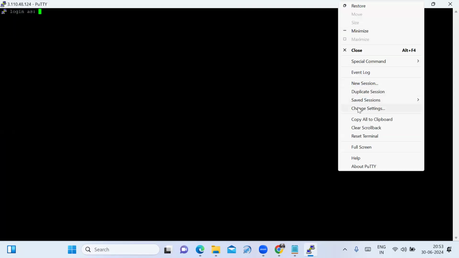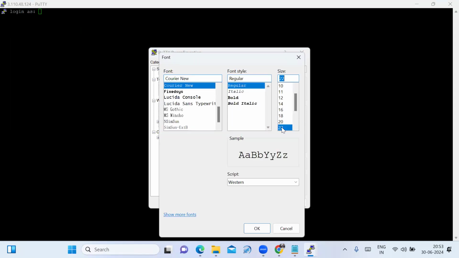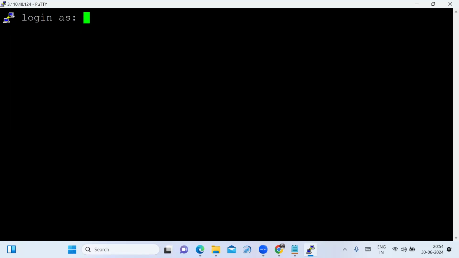Now, login as. Just wait. I'm changing the appearance so that the visibility has clarity. I'm giving the size as 22. Okay, apply. Now you log in as. What is the login name you are given? SSH is nothing but, for the Linux server, we have to give the type as SSH.